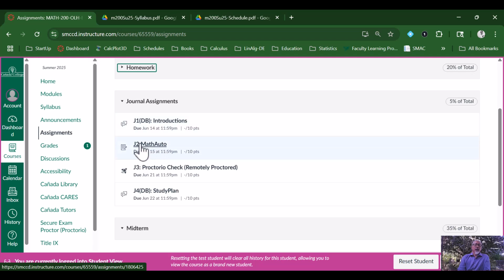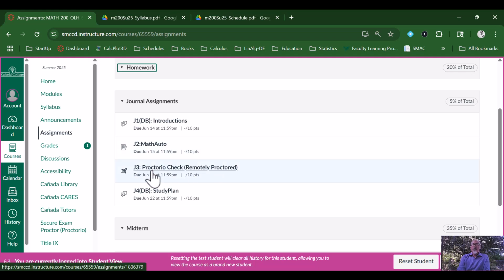Another type of journal assignment does not have the DB indication here in the title. It just says J2 Math Auto. So this is your math autobiography assignment. This is something that you would type up, write an essay or whatever, and send to me directly. And nobody else will see it except for me. And then you'll get graded for that.